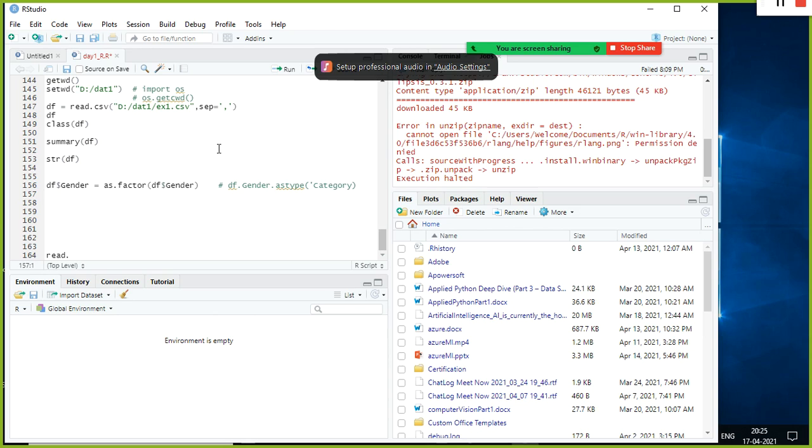Before we move further, does filling out the missing values also come under this pre-processing? Yeah, of course.